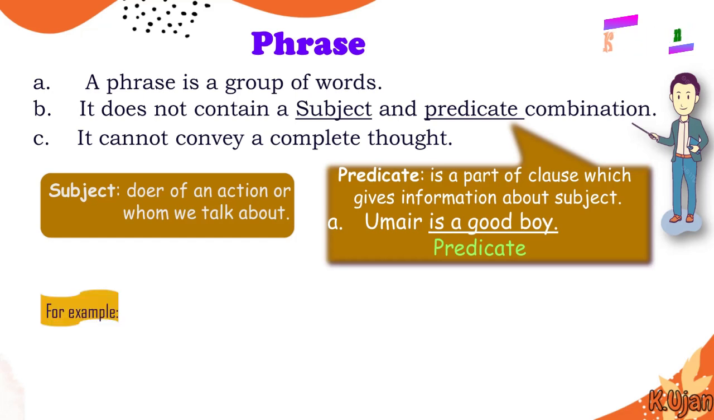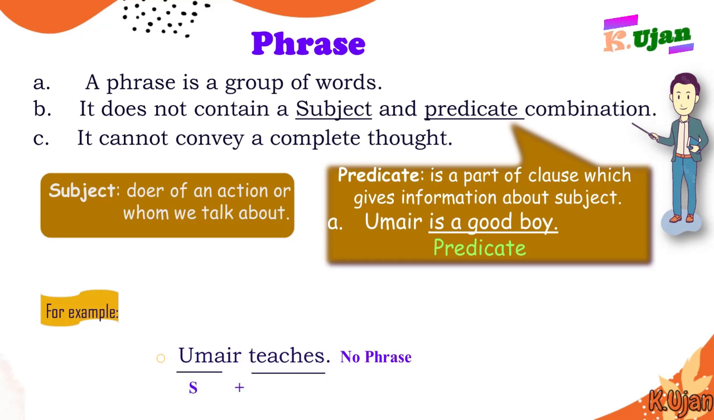Here are examples of phrases. If you would like to find out where the phrase is, remember that it is a group of words, but it does not contain a subject and predicate combination. A phrase does not contain it, but if we see this structure, it contains a subject and predicate combination. There is a subject plus predicate, so we say that this has no phrase.